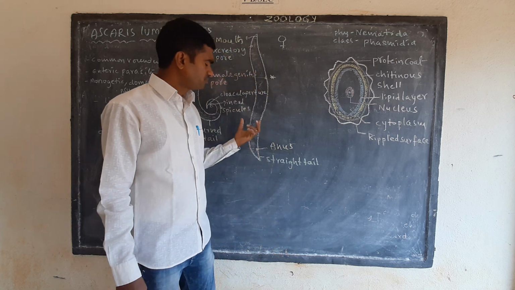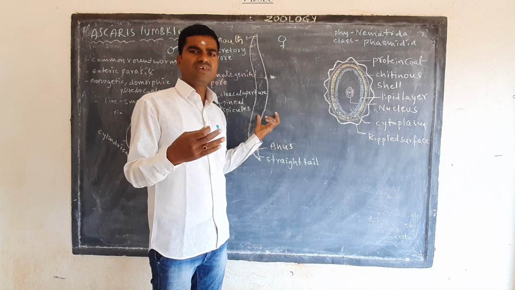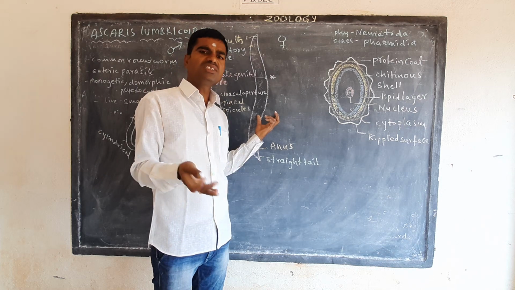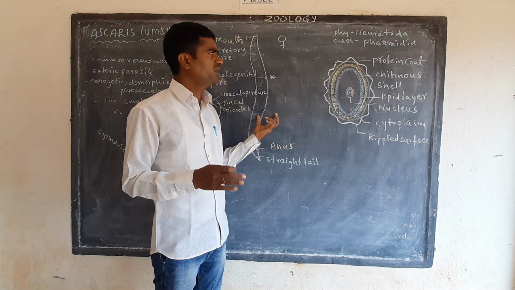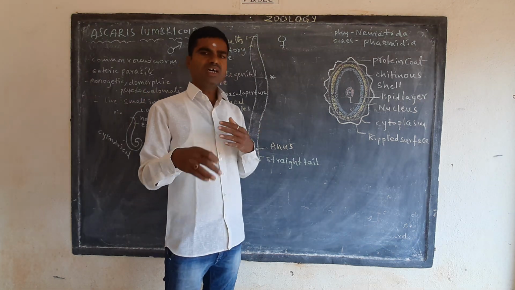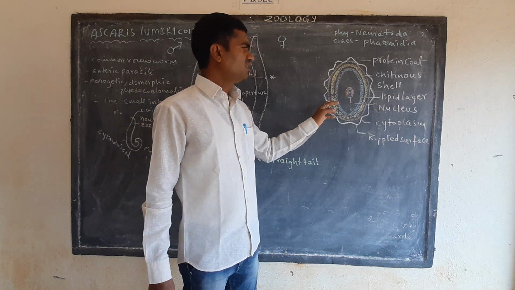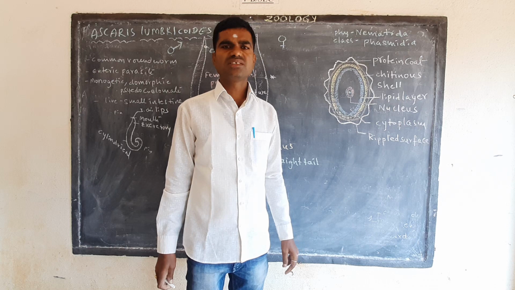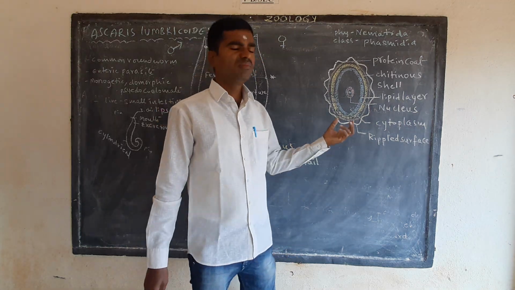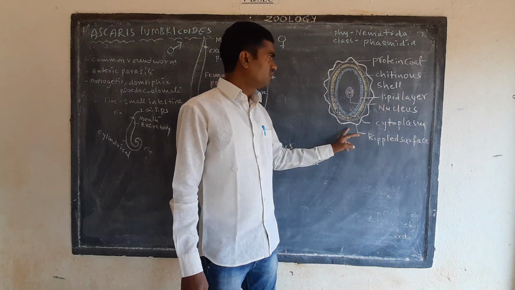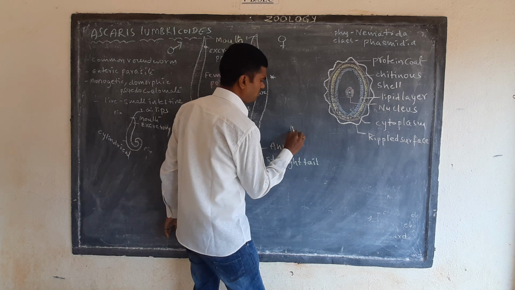Fertilization takes place in the small intestine of man, where they release eggs. The eggs are called mamillated eggs.